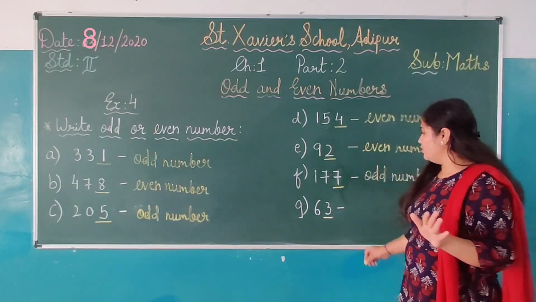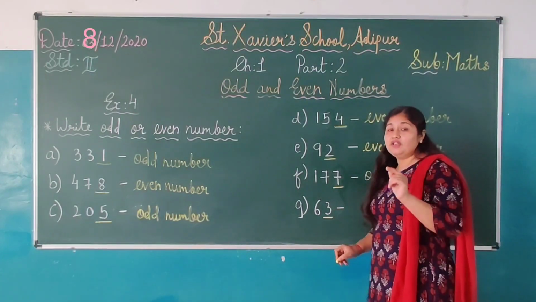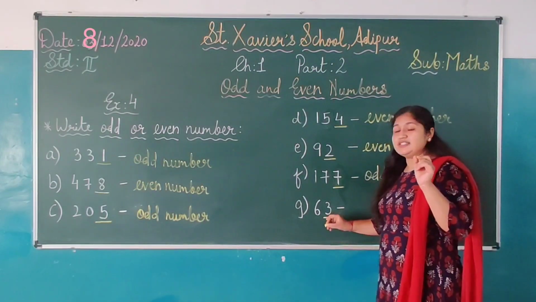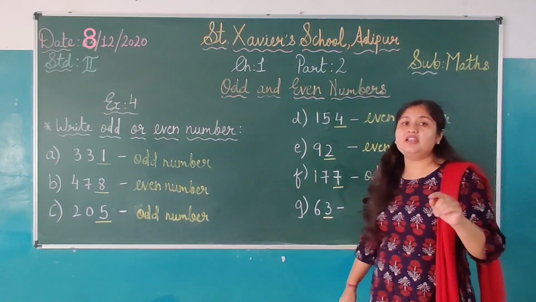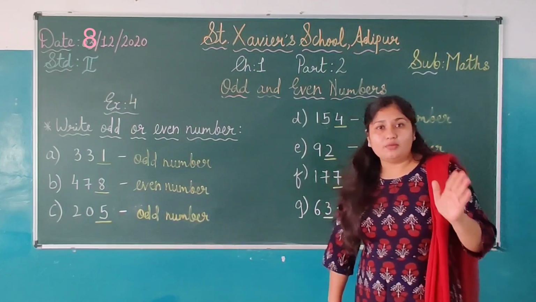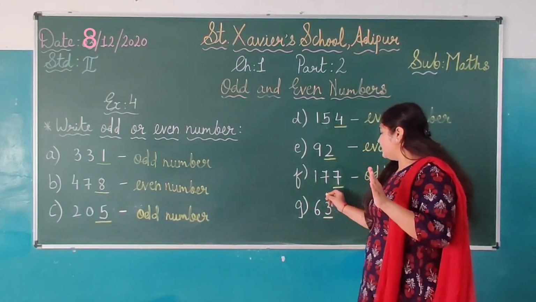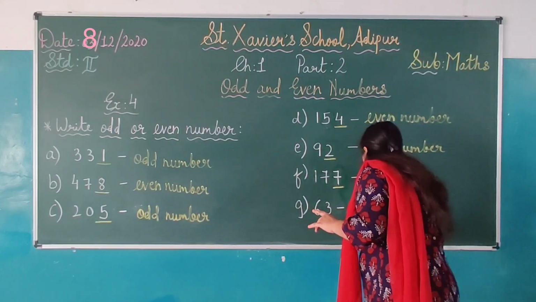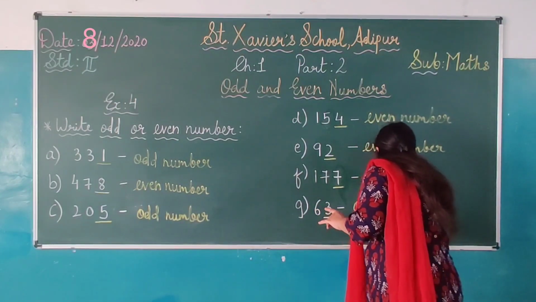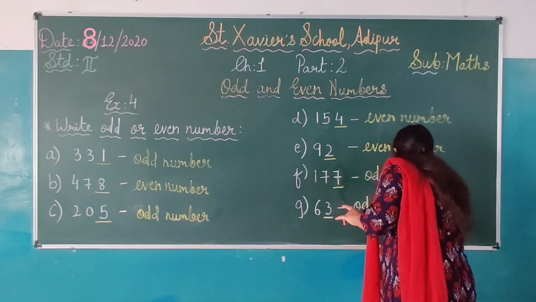No. So here 3 is an odd number, right? Here 3 is an odd number. So the whole number, that is 63, will be the odd number, right? 63 here will be the odd number,